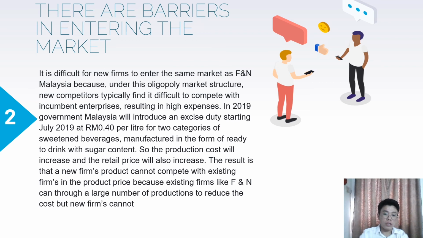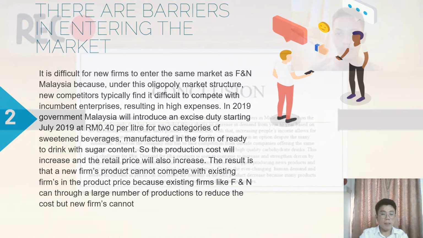So the production cost will increase and the retail price will also increase. The result is that a new firm cannot compete with the existing firm on product price because an existing firm like F&N can produce a large number of products to reduce the cost, but a new firm cannot.